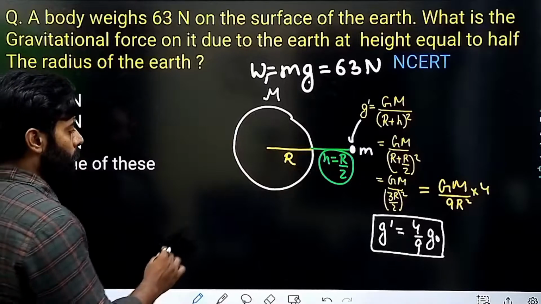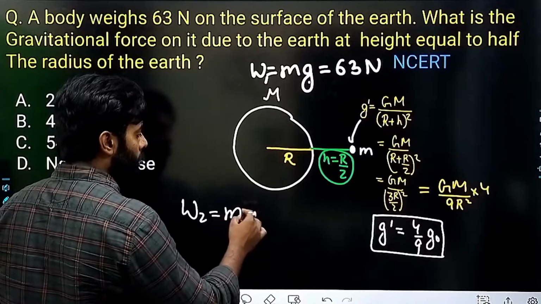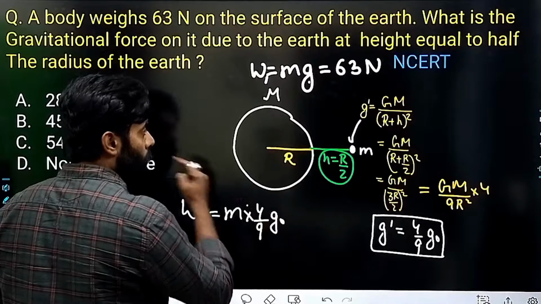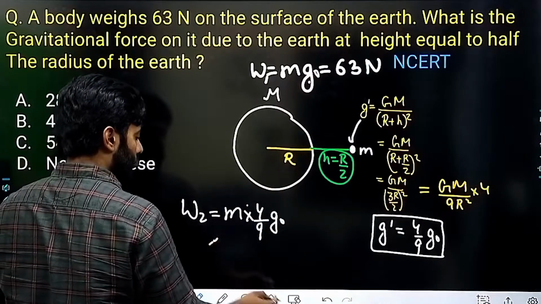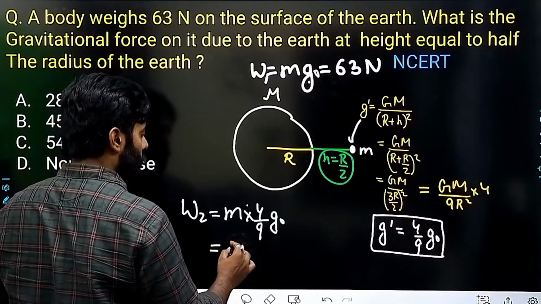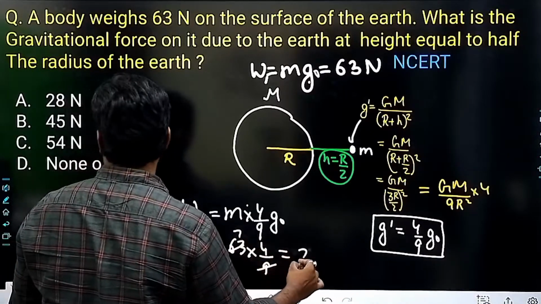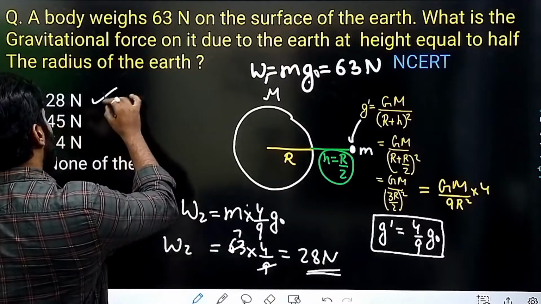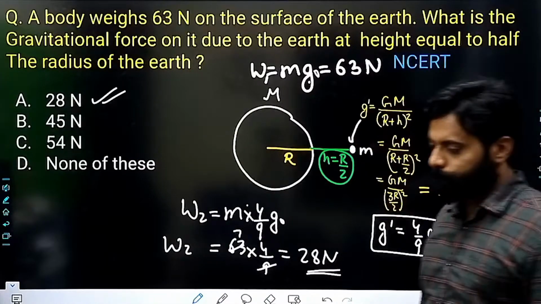So I can find out that W2 is equal to m into 4 by 9 g naught, and mg naught is already given to us, that is 63. So I can substitute this value here: 63 into 4 by 9. 9 sevens are 63, and 7 fours are 28. 28 Newton is the answer. So W2 is equal to 28 Newton.